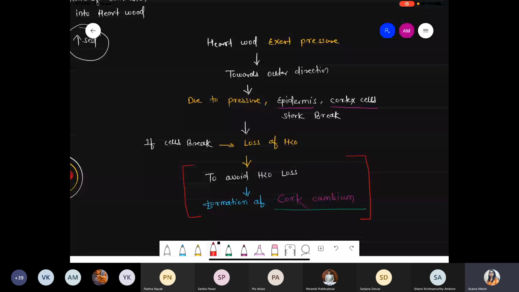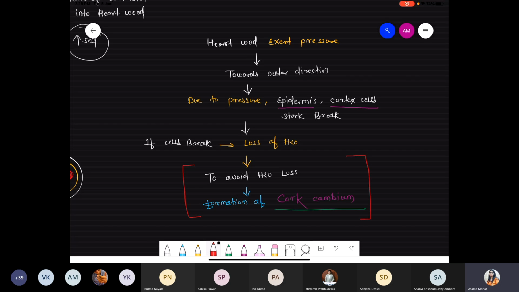Vascular cambium part is done, now we are talking about the last point of this chapter, cork cambium. Any doubt?